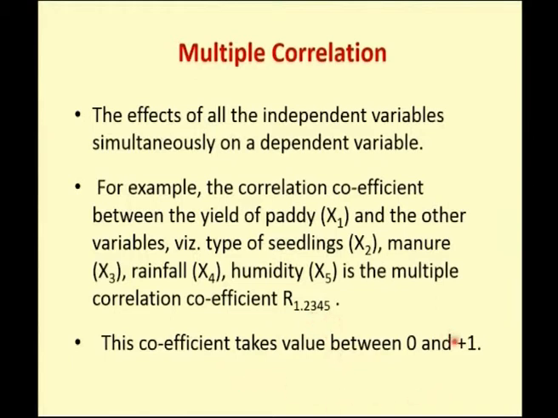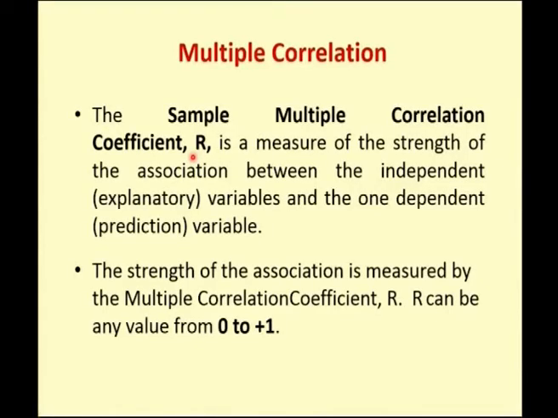This coefficient always lies between 0 and 1, whereas your rank correlation, your partial correlation, or your Karl Pearson's coefficient lies between -1 and +1. The sample multiple correlation coefficient capital R is a measure of the association between an explanatory variable and the prediction variable. Explanatory here means the independent variables, and the prediction variable is the dependent variable. As I told you, it always lies between 0 and 1, compared to the partial correlation, which lies between -1 and +1.